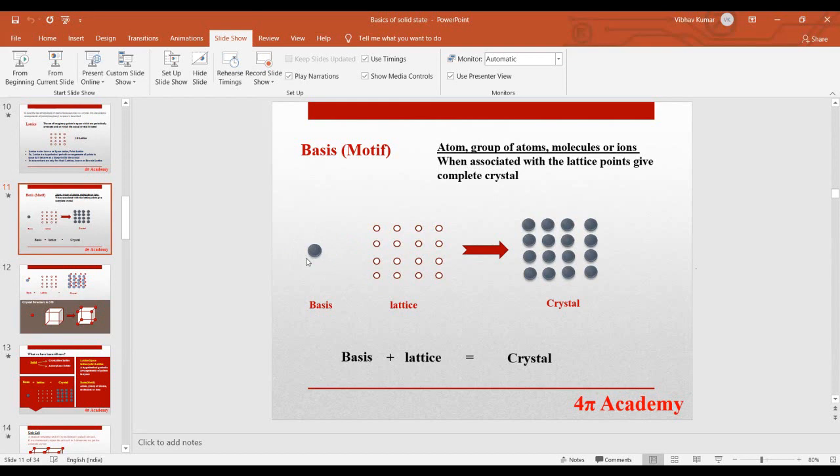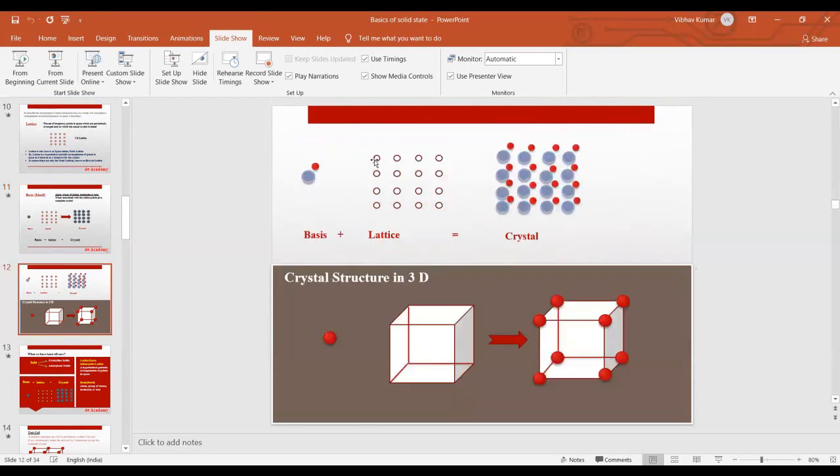If we are talking about NaCl, sodium and chloride combine and form a molecule, so this molecule in the NaCl crystal behaves as a basis. In the next slide you can see this is your basis.